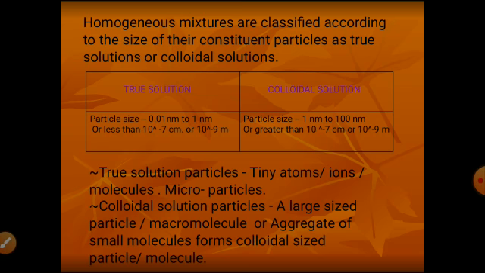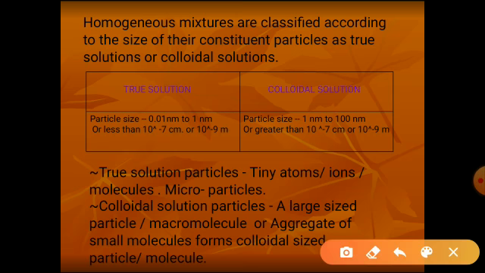Homogeneous mixtures are classified according to the size of their constituent particles as true solutions or colloidal solutions. True solution particle size ranges between 0.1 nanometer to 1 nanometer, meaning the particle size is less than 1 nanometer, and 1 nanometer is equal to 10 raised to minus 9 meter. So the particle size will be less than 10 raised to minus 9 meter. And we know that 1 meter is equal to 10 raised to 2 centimeter. So in centimeter it becomes less than 10 raised to minus 7 centimeter.